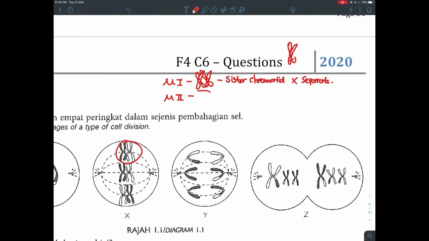Meiosis 2 is the opposite. Meiosis 2 is just exactly like mitosis. You don't have bivalents, remember? In meiosis 2, your homologous chromosomes already separated, like the couple already broke up, so you don't have homologous pairs. And your sister chromatids will separate. Remember, from like this, your chromosome becomes 2 sister chromatids.